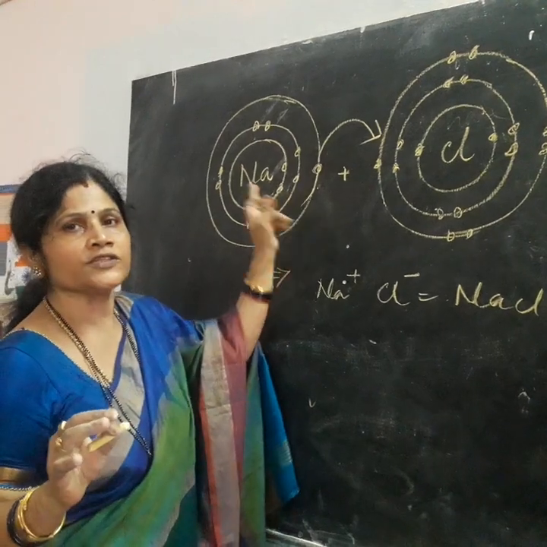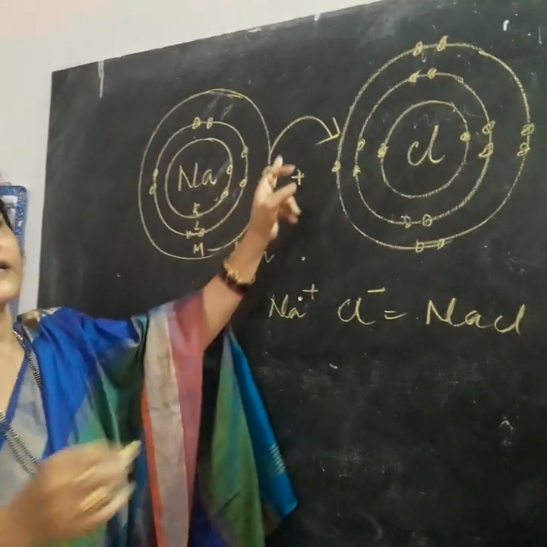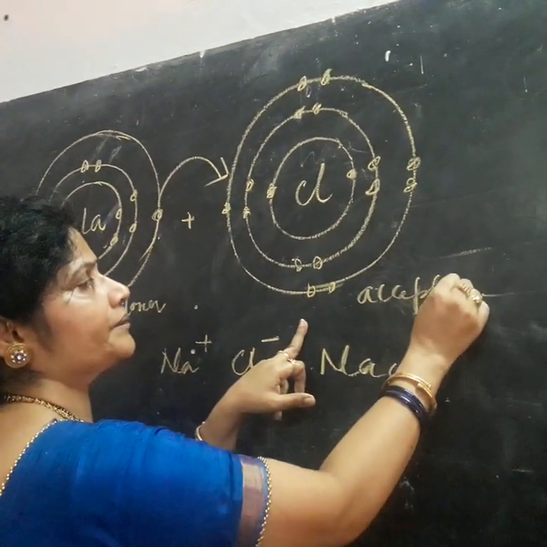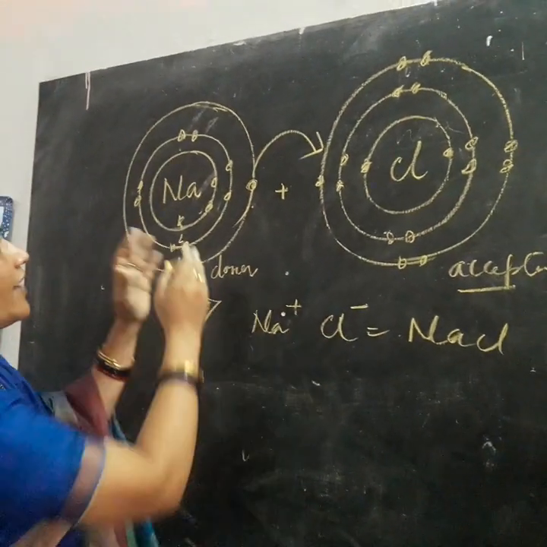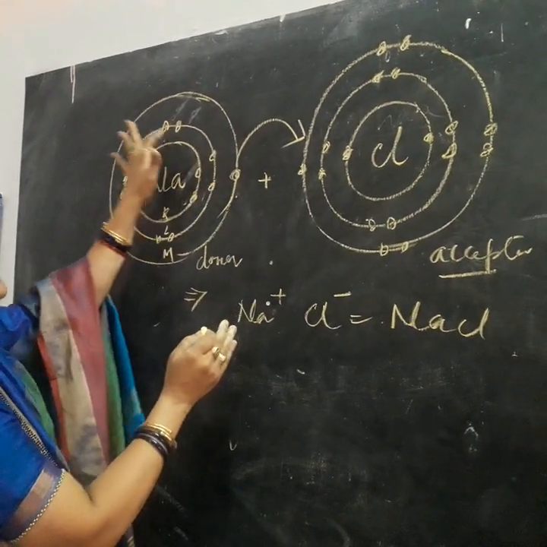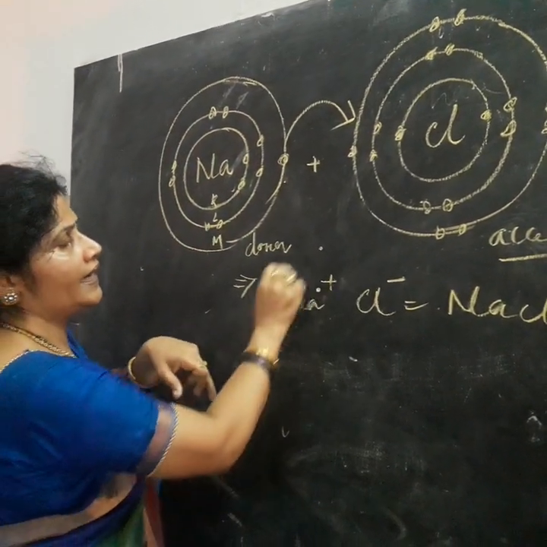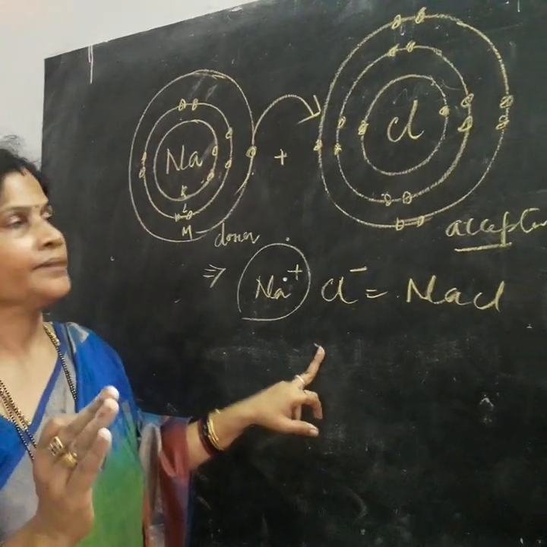Sodium is donating one electron, we call it a donor, and chlorine is accepting one electron, we call it an acceptor. After donating one electron, sodium has 2, 8. So 2, 8 is an ion, having a stable configuration.